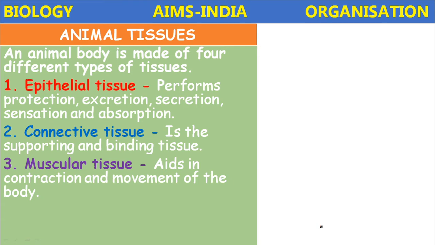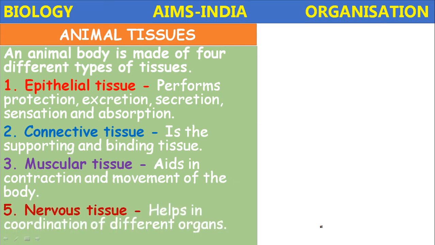Even in the digestive system, smooth muscles present in the stomach and intestine carry out the churning of food and mixing of food material with the digestive juices with the help of this muscle tissue only. Next, nervous tissue. Nervous tissue helps in the coordination of different organs. It will coordinate the functions of different organs. The nervous tissue consists of neurons and glial cells.